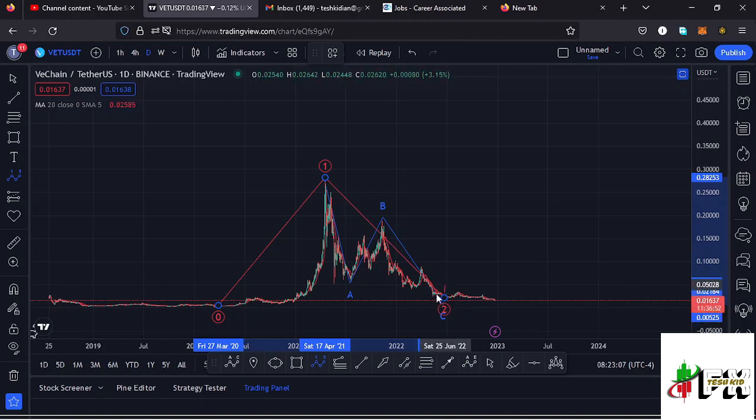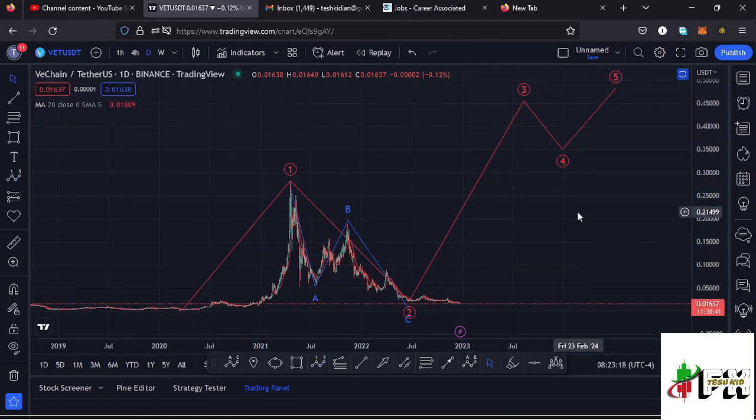And whatever we expect next after seeing the formation of a higher Elliott wave count 2 is an impulsive movement to the upside in the formation of a higher Elliott wave count 3 before we see a wave 4 and then continue pushing even higher in the formation of that wave 5.